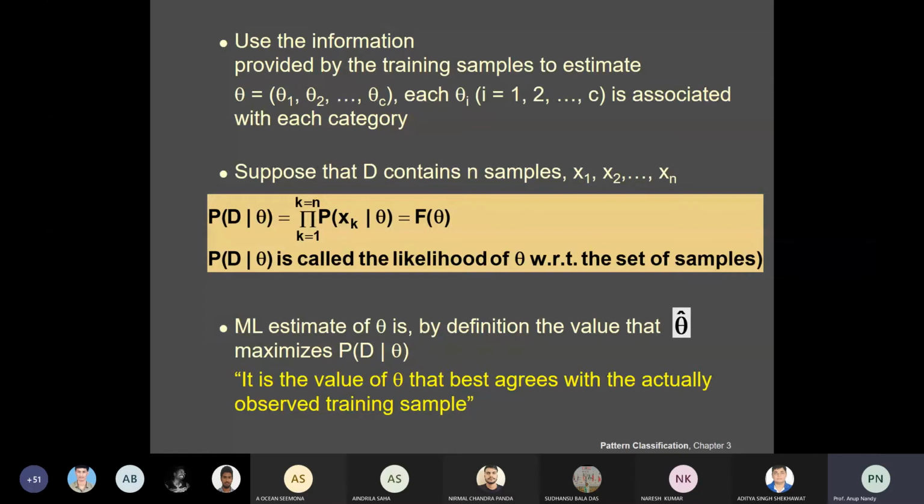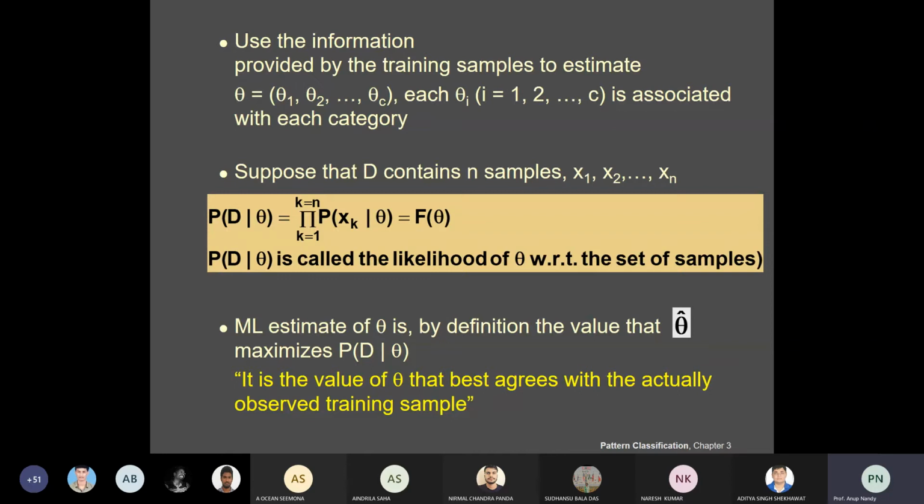Suppose D contains n samples x1, x2, up to xn. Because these samples were drawn independently, the probability of D given theta is a product, which is the formula for the likelihood function: the product for k equal to 1 to n of p of xk given theta.